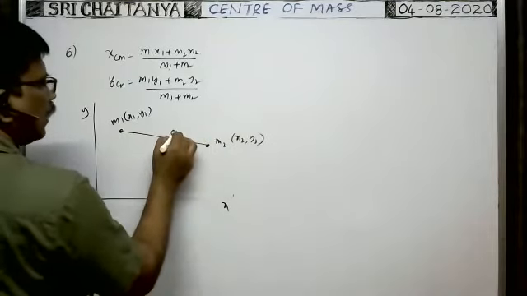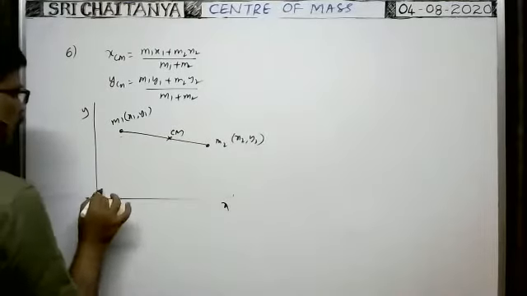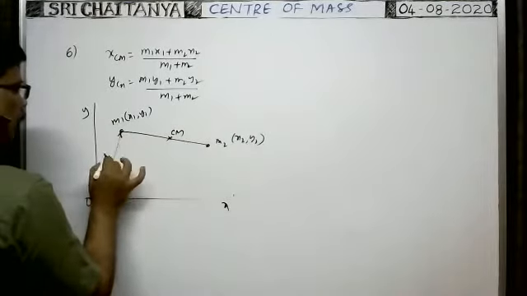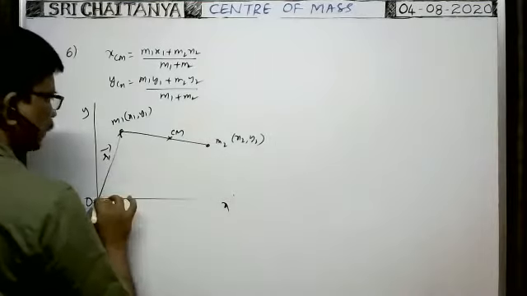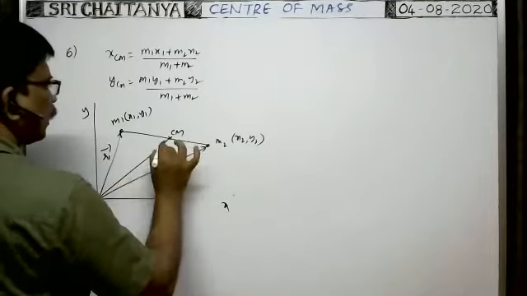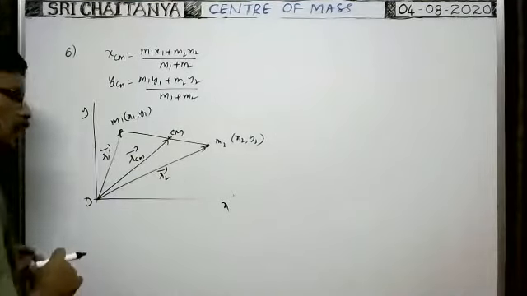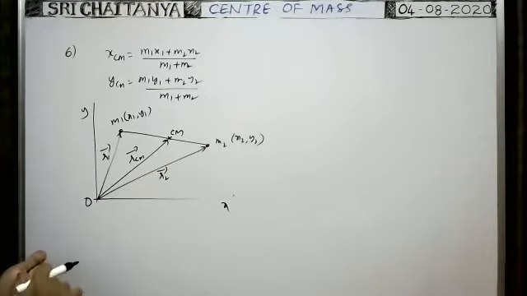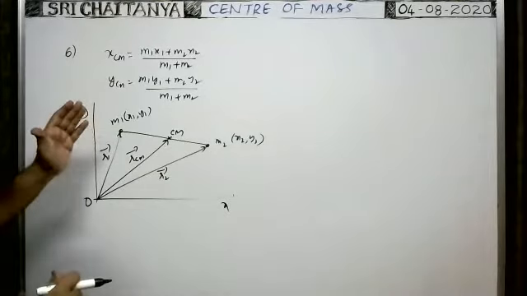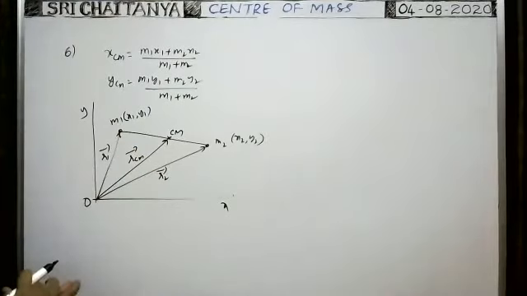Suppose the central mass of the system of two particles lies here. The position vector of this particle is say r1 bar. Position vector of second particle is say r2 bar. Position vector of central mass is say rcm bar. Suppose the position vectors of the two particles are given. What is the position vector of the central mass, they ask?